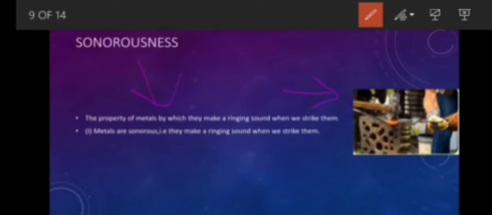Means when we strike them with a hammer, as shown here, they make a ringing sound like a bell. So like metals are malleable and ductile, metals are sonorous also. That is, they make a ringing sound when we strike them with a hammer.